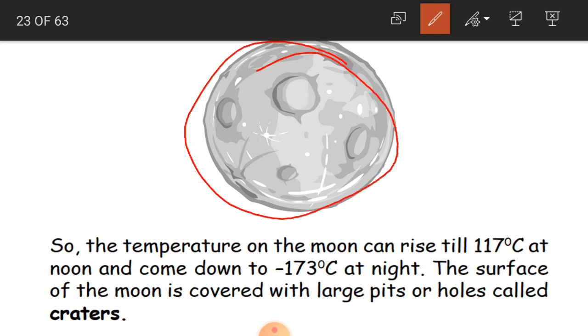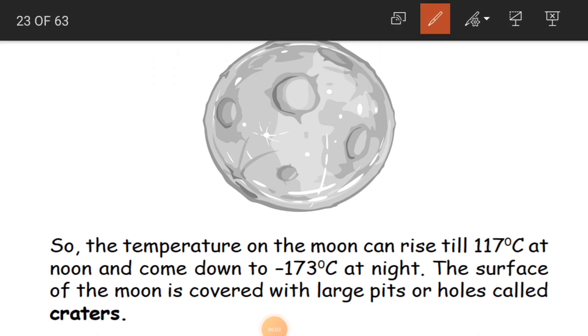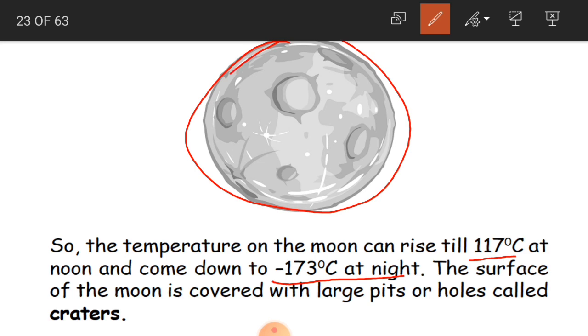Now see, this is the surface of the moon, how it looks. So the temperature on the moon can rise till 117 degrees Celsius at noon and come down to minus 173 degrees at night. So children, this is the surface of the moon, how it looks exactly. And here, what happens when it comes to temperature? Even we have temperatures. In summers it is very hot, in winters it is cold. Even on the moon we have temperatures.